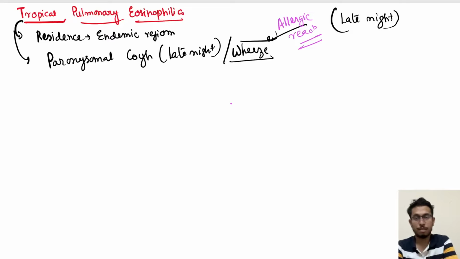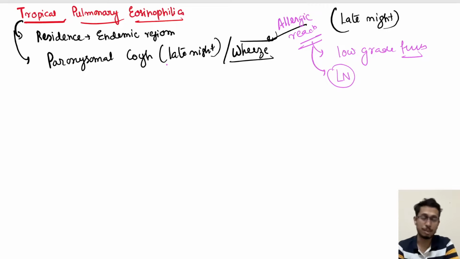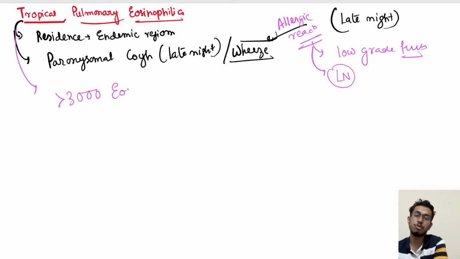Due to this allergic reaction, the body's immune response, they do have a low grade fever, and nearby lymph nodes can be swollen. The clinching point that helps in diagnosis, in our case also, was the 70 to 80% eosinophilia, that is, more than 3000 eosinophils in peripheral blood.